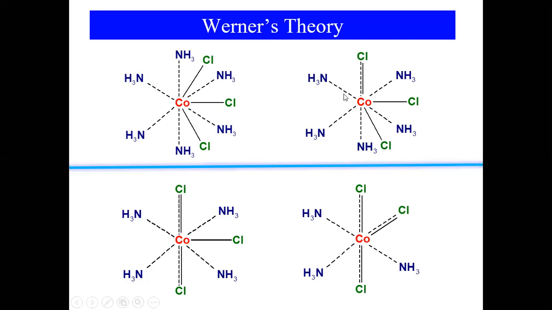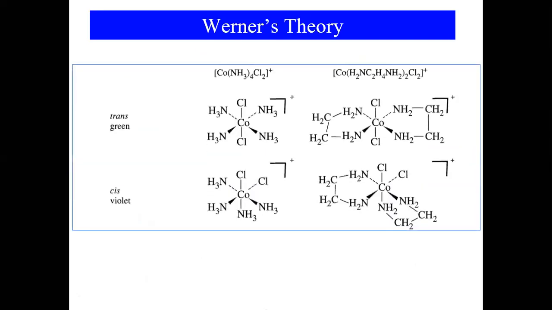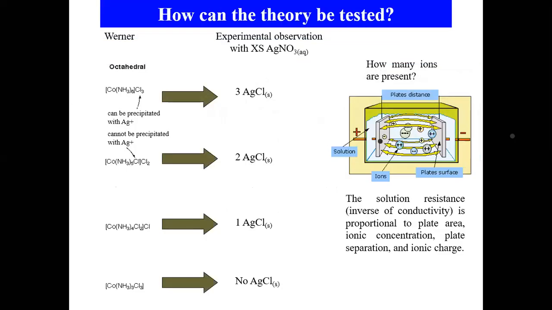The dotted ones show the coordination number. If the same number of groups are attached to a metal, then how to name them? Cis or trans. With this theory he could present all of that.